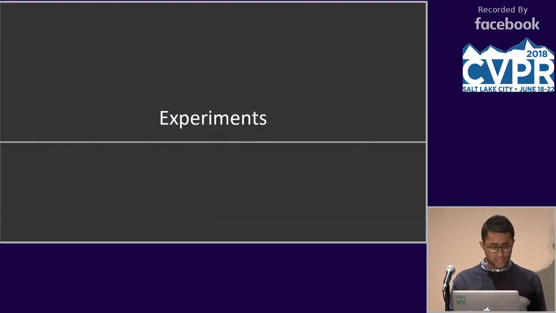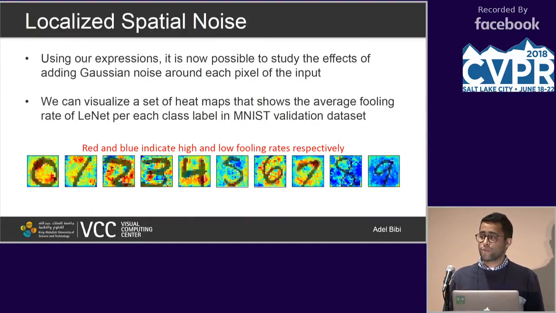So let's do some nice experiments. The first experiment is, can we infer something about the sensitivity of the network using the expressions directly? So think about your covariance matrix.